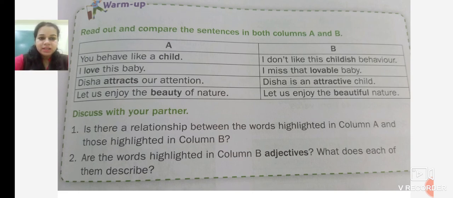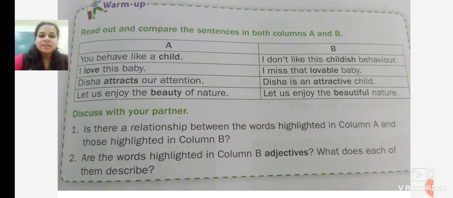In column A, what is the first sentence? You behave like a child. In column B, it is, I don't like this childish behavior. Now, child is a noun. I don't like this childish behavior. The adjective is formed in column B by adding ish to it.